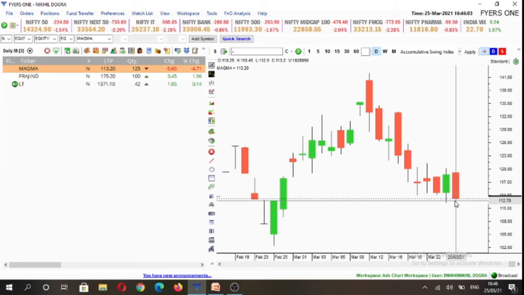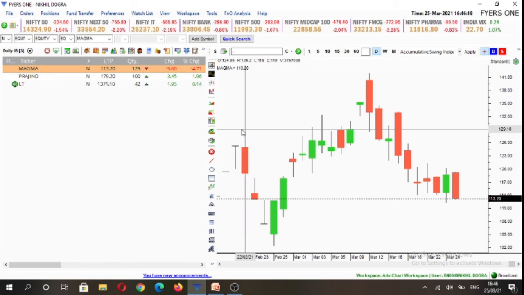So one can establish normal position size if it trades below 112.8, and if it breaks today's highs, in that scenario one can reduce the position sizing to half.